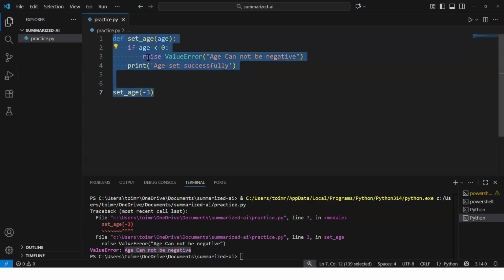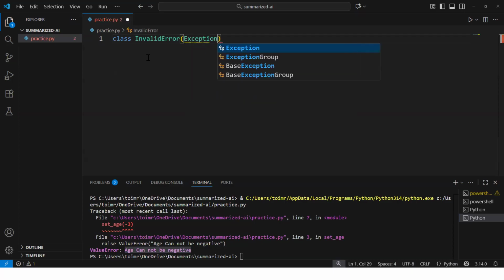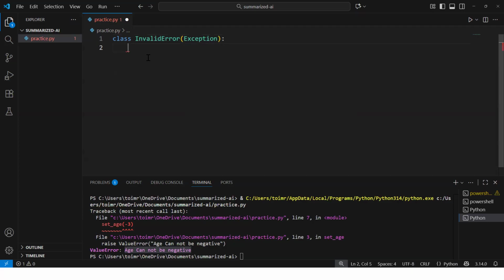For that, I will be creating a class and saying InvalidAgeError, and here I will be passing the out-of-the-box Exception class provided by Python. And I will be giving 3 double quotes and say raised when age is negative.